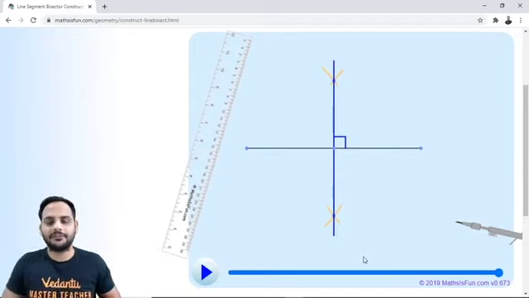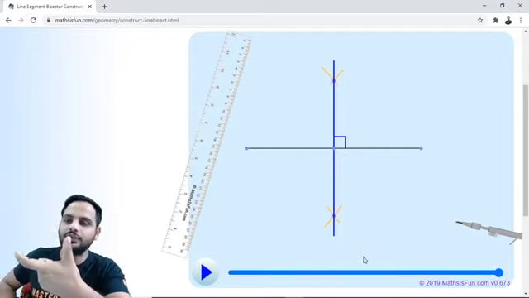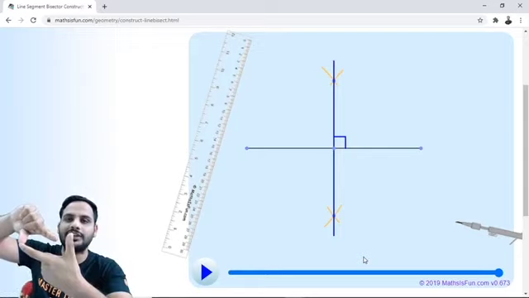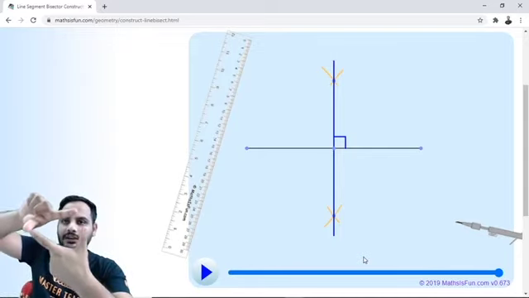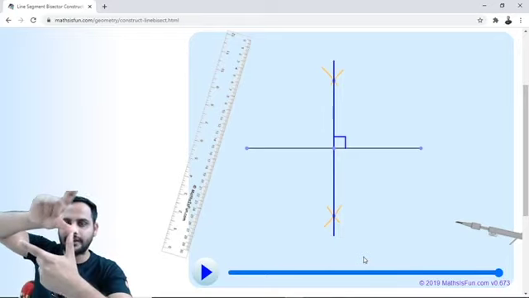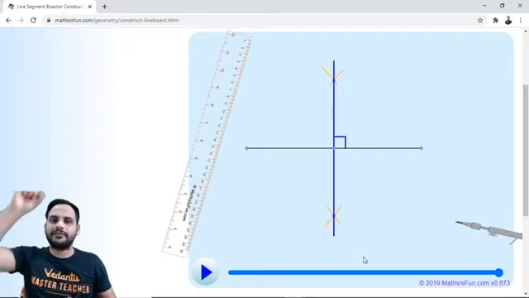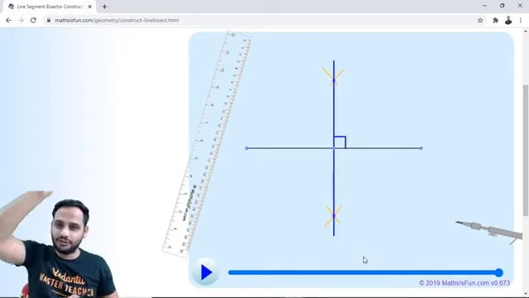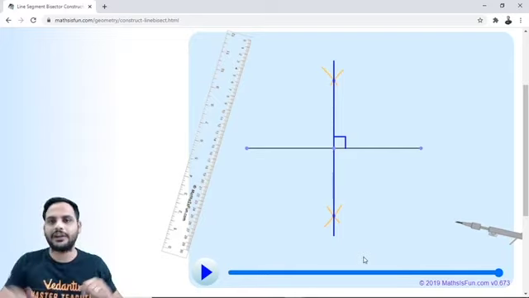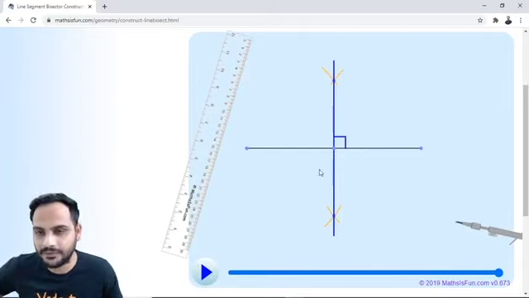As simple as that. First you draw the line, then you open the compass length more than half the distance of the line, one cut at the top, one cut at the bottom. Keeping the compass length the same on the second part, one cut at the top, one cut at the bottom. Done. Join both the points of intersection, and your perpendicular bisector is with you, right? So this is how you draw the perpendicular bisector.